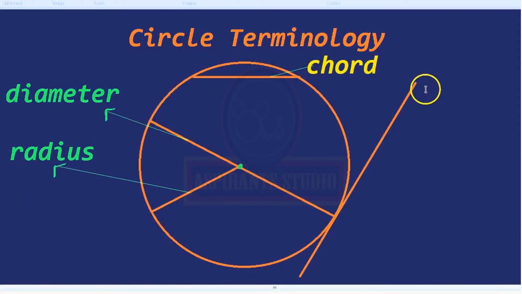Some terms related with a circle. The fixed point is called the center of the circle. The segment joining the center of the circle and a point on the circle is called a radius of the circle. The distance of a point on the circle from the center of the circle is also called the radius of the circle.